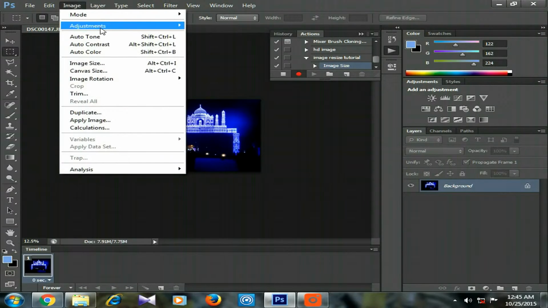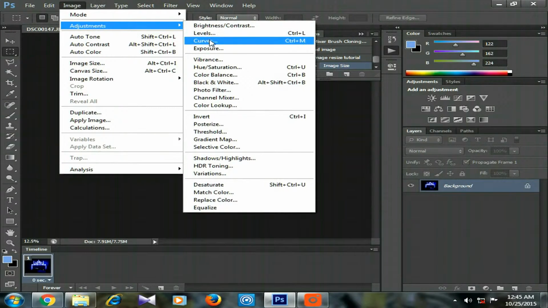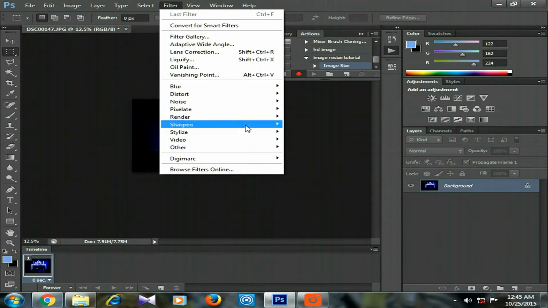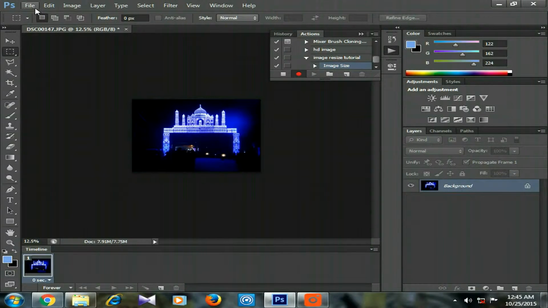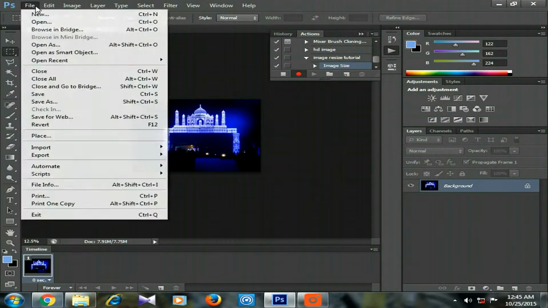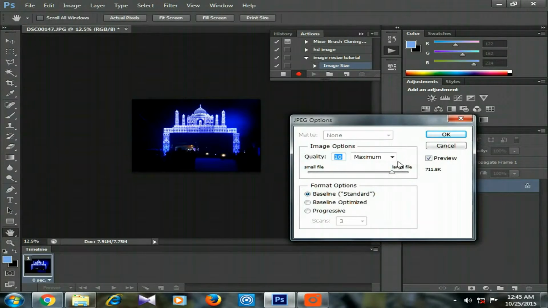You can also perform brightness adjustment, levels, curves, exposure, etc. You can also apply a filter, and the same will be applied to all the other photos. I just want to resize, so I am doing nothing else; I am just saving.